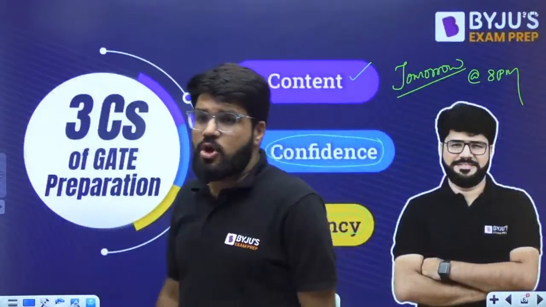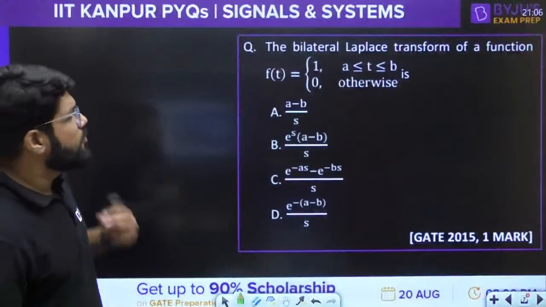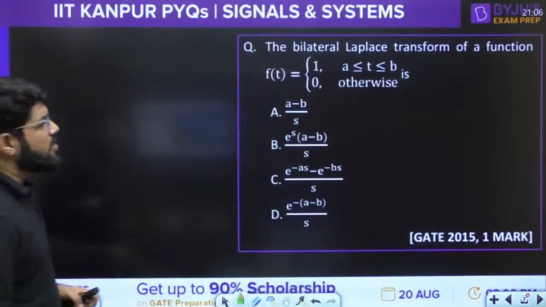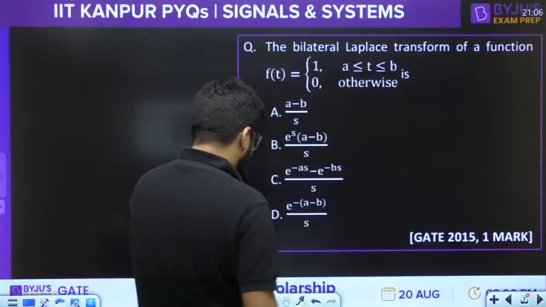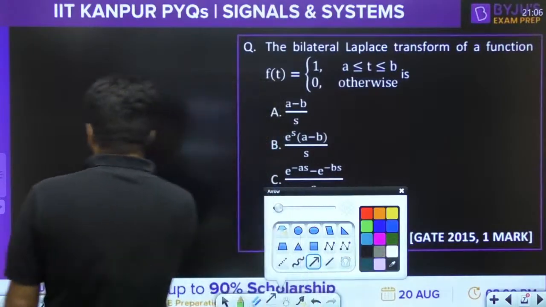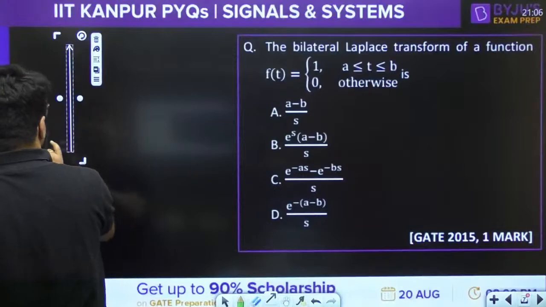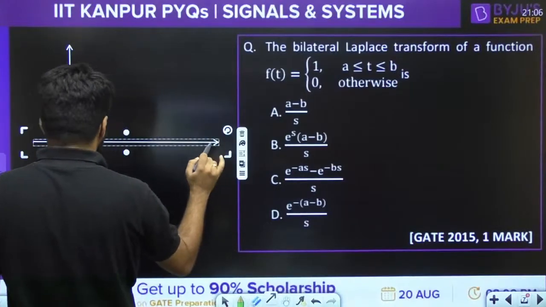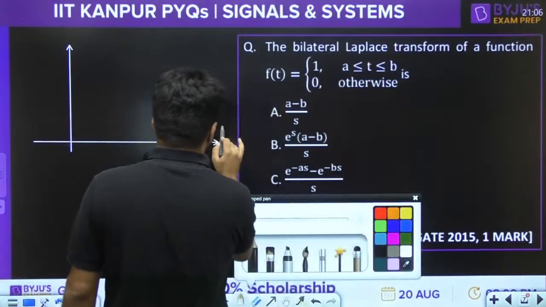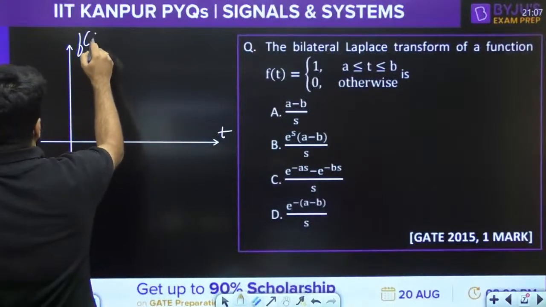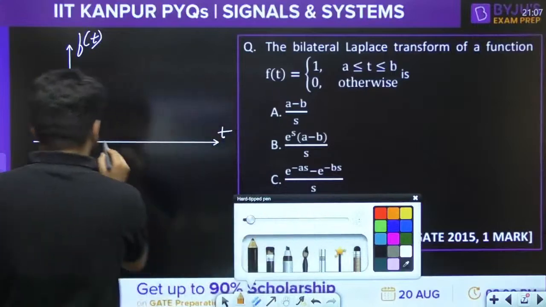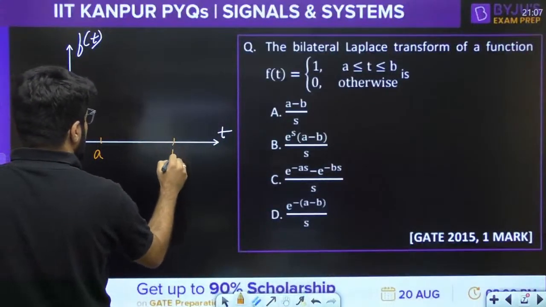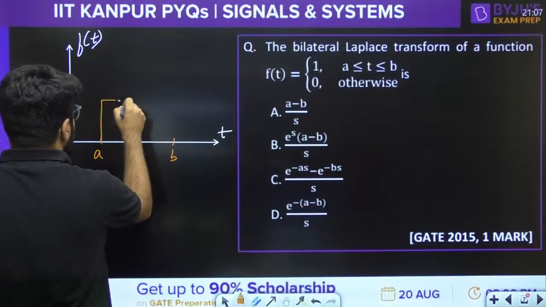Join me live, and this is the first question for today. The bilateral Laplace transform of a function, very simple question. The bilateral Laplace transform of the function, which is a rectangular pulse given here. The bilateral Laplace transform of a function f(t), which is equal to 1 from a less than or equal to t less than or equal to b. Let us assume a and b are both positive, although they may be negative also.